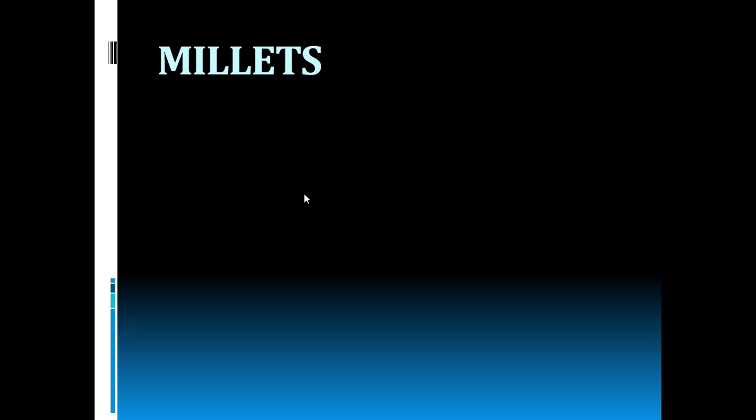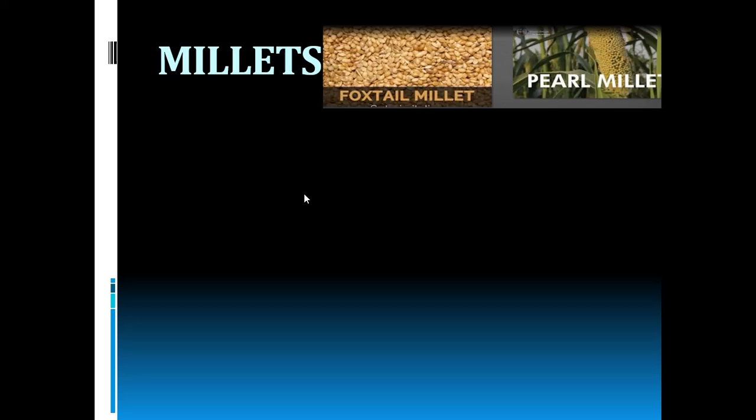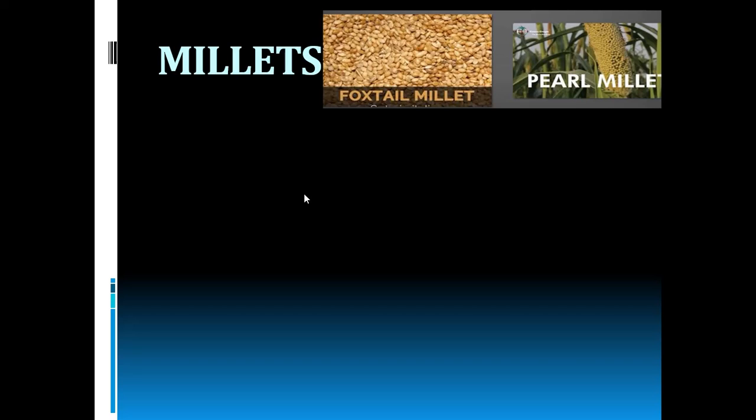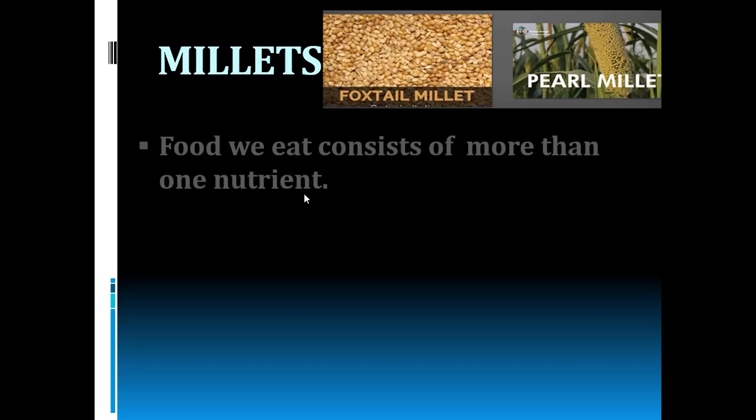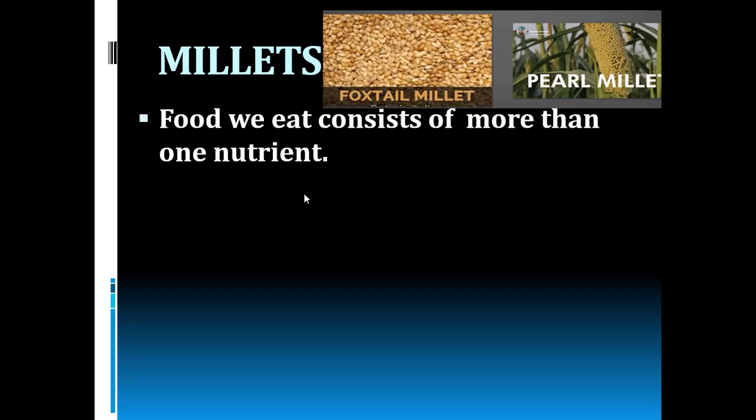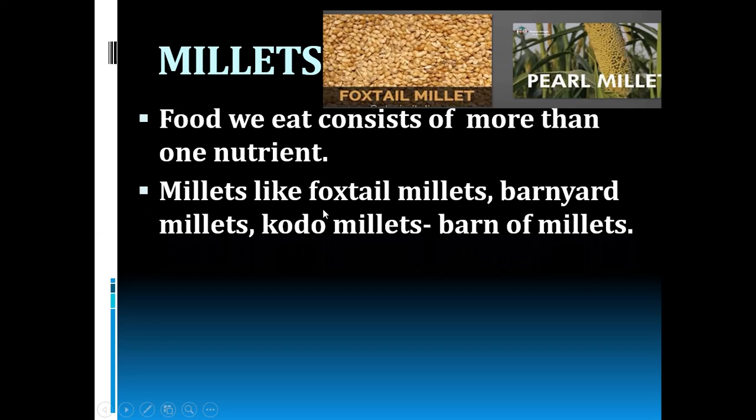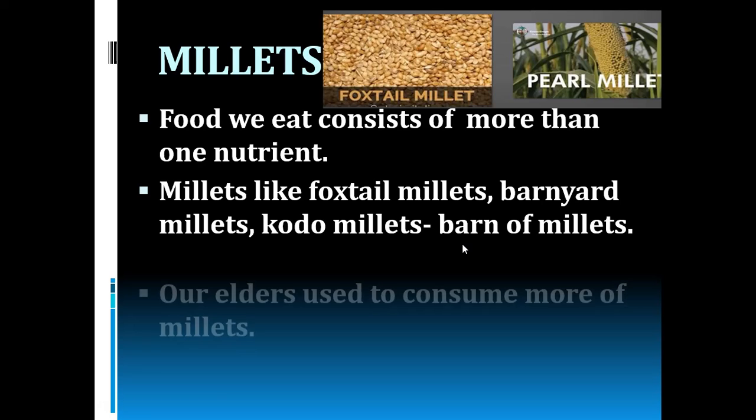Now let's see about the millets. Okay, so millets are food which we get from plants. Yes, so the food we eat consists of more than one nutrient. Among them, millets are very important. Millets like foxtail millet, pearl millet, barnyard millet, kodo millet are a band of nutrients. Millets are important because they contain more nutrients.